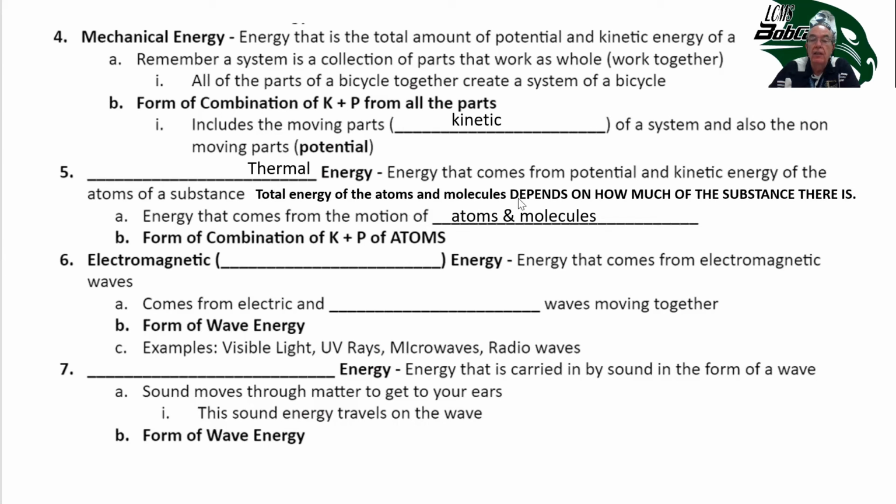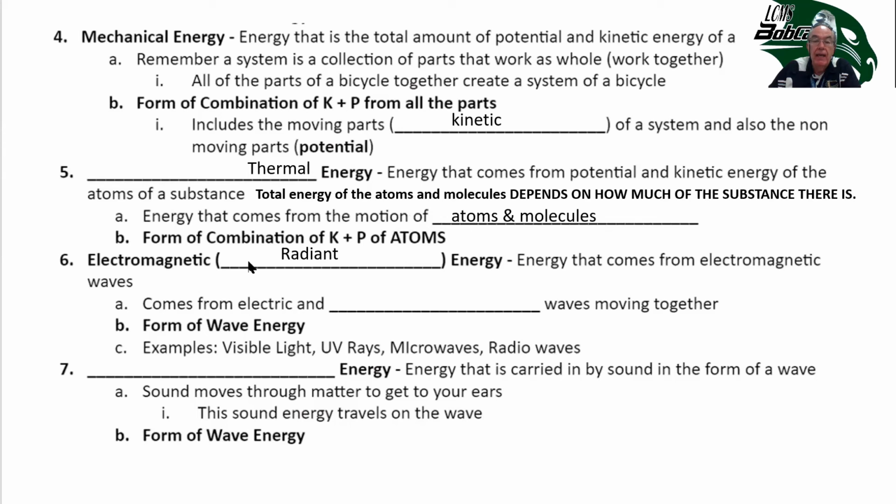So it's the total energy of the atoms and molecules, and it also depends on how much of the substance there is. An example would be if you had a cup of water that was 100 degrees, which is boiling in Celsius, or a 5-gallon bucket of water that was at 100 degrees. The bucket would have more thermal energy in it because it would have more atoms and molecules moving at that same average speed.